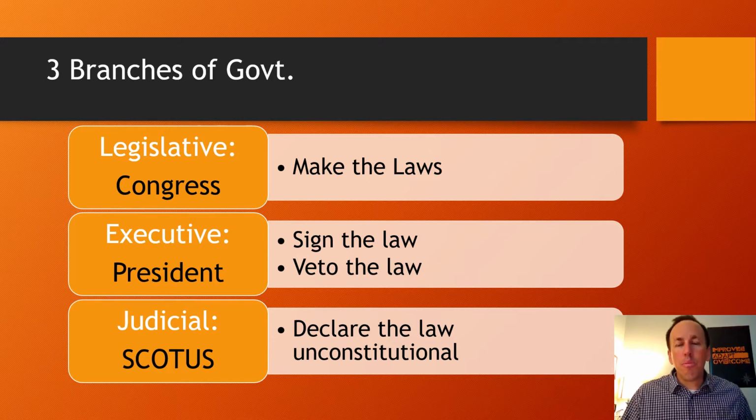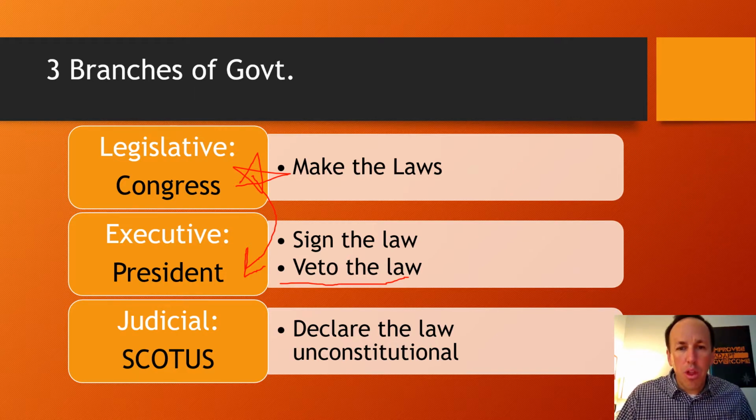Now, in the executive branch, they have a lot of different jobs, but when it comes to laws, they can either sign the law. So here's what's going to happen. Okay, Congress is going to pass the law. It's going to go to the president. He, or she, now has a choice: they can either sign the law and it becomes a law, or they can veto the law. Veto means I forbid.